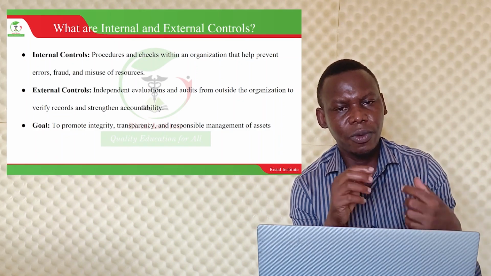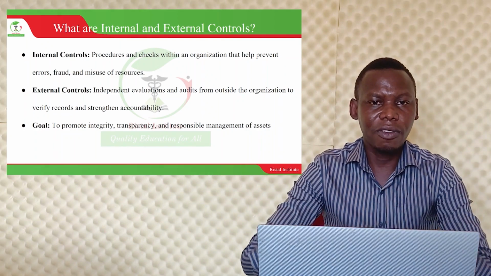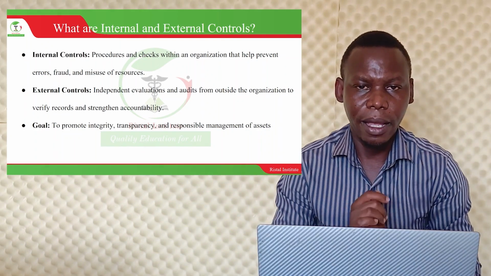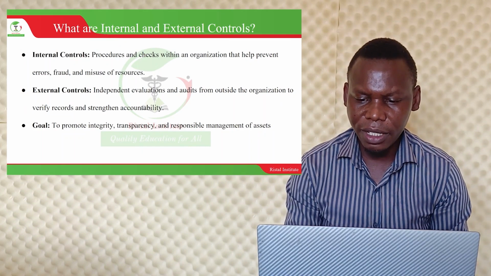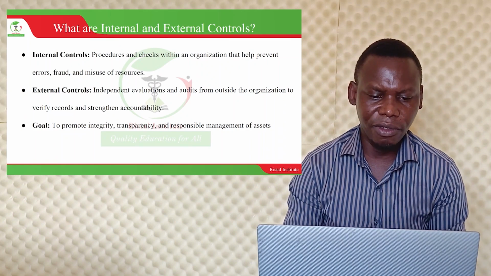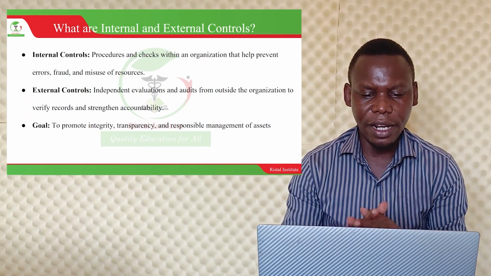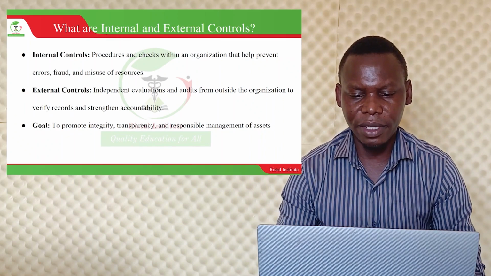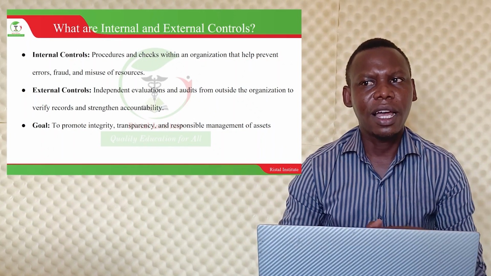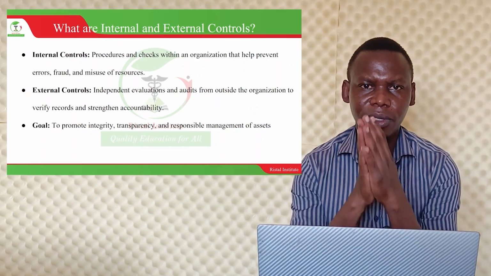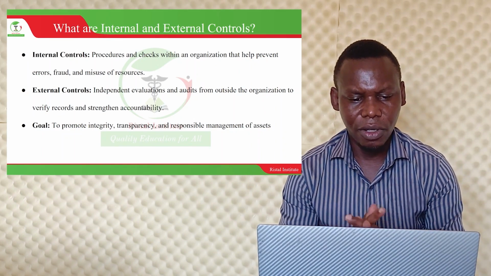So all these procedures or check tools within an organization are what we call the internal controls. Internal means within the organization, just within, without attracting outsiders to help in the checking process. With the external, independent evaluations or audits from outside the organization verify records and strengthen accountability. It involves bringing auditors or evaluators from outside to check the system of the organization, and they will give their report mostly to the top management to make decisions.